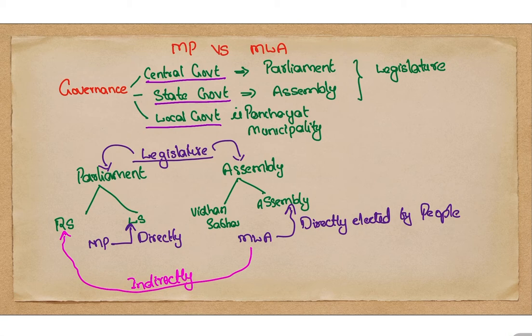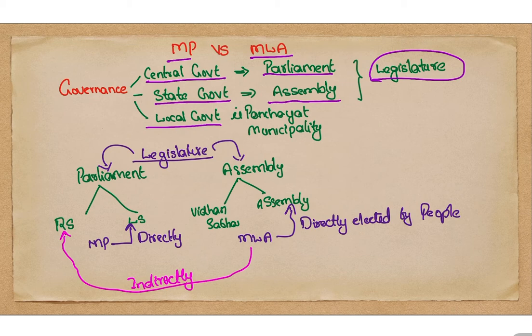The legislature is a structure or a hall where the representatives, either MPs or MLAs, discuss while making a new law. At the central level, it is called parliament, and at the state level, it is called assembly. You got it? And at the local level, there are panchayats and municipalities. We will discuss them in a detailed video because it needs a very elaborate explanation.